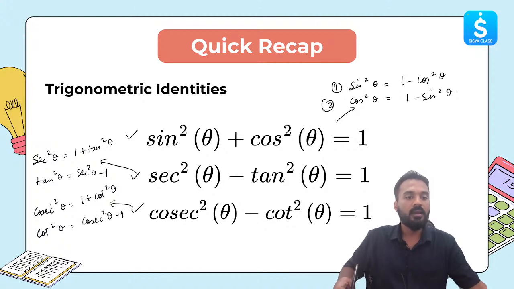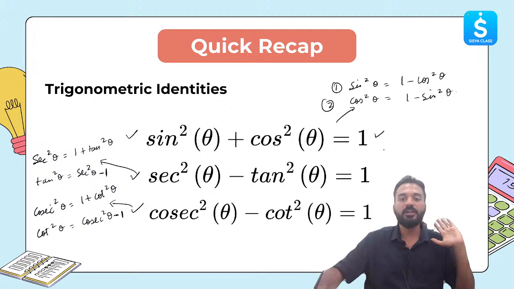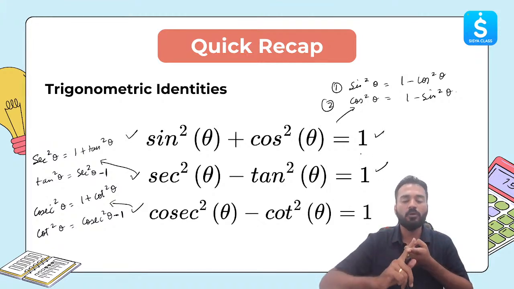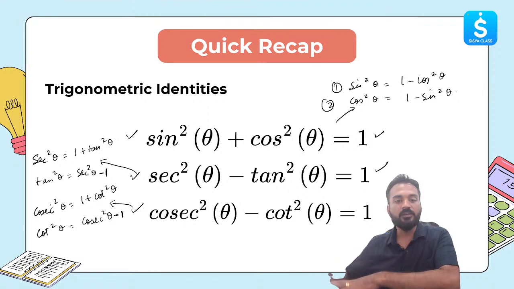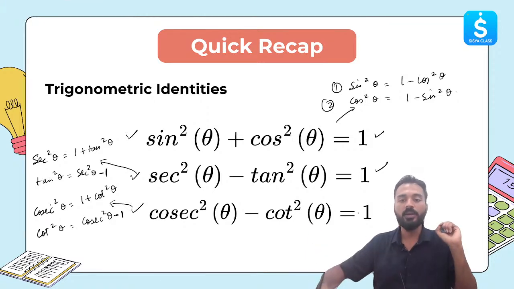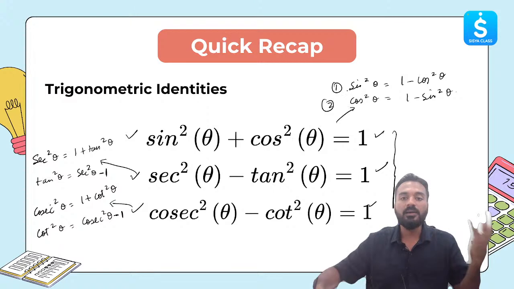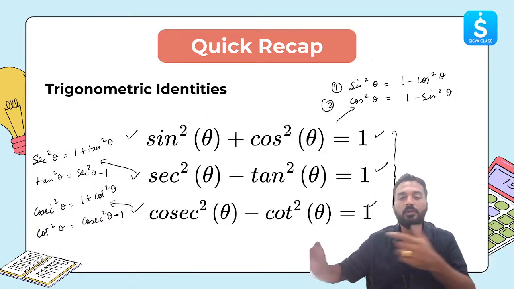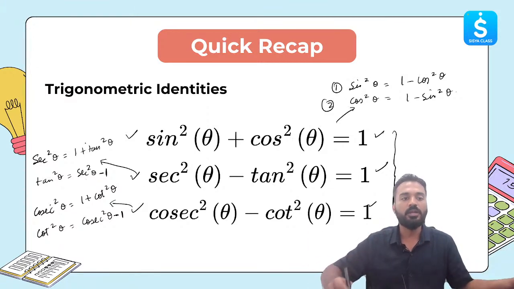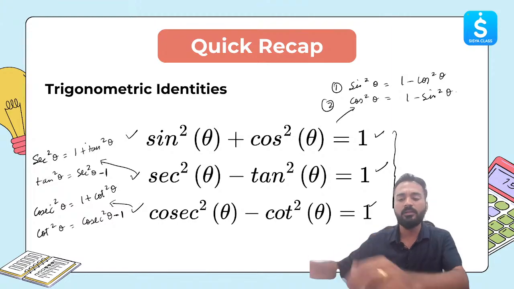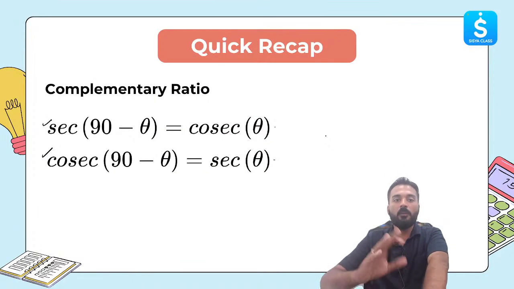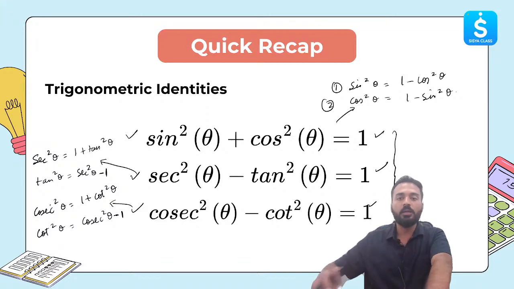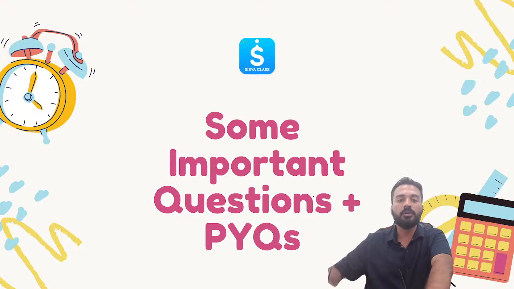So these identities, if you remember these three fundamental identities, sine square theta plus cos square theta equal to 1, secant square theta minus tan square theta equal to 1, cosecant square theta minus cot square theta equal to 1, then you can easily derive in your exam itself the other identities, sine square theta equal to 1 minus cos square theta, sec square theta equal to 1 plus tan square theta, or any other you want to derive. Okay. Now based on these two identities, the complementary ratios and the trigonometric identities, let's solve some important previous year questions.